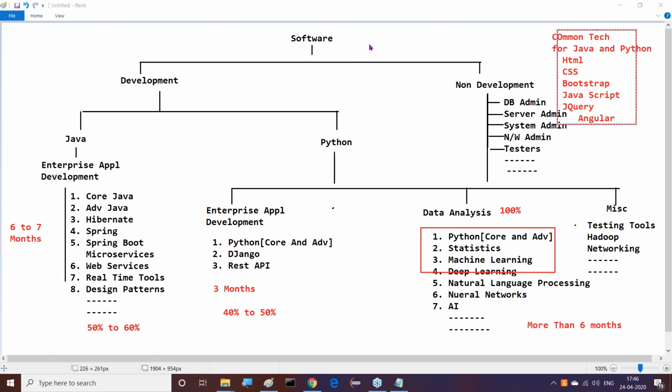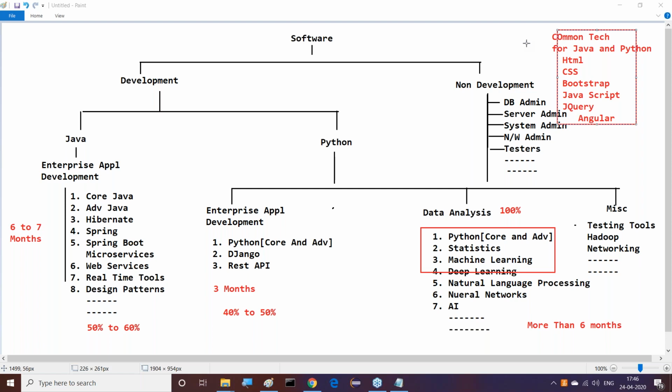But that level of percentage, I can give 30 to 35% for these technologies. Still jobs are available, and the jobs are majorly on Angular onwards, not on HTML, CSS and all. So you should learn up to Angular. Next is Node.js and React.js, which have good demand nowadays.